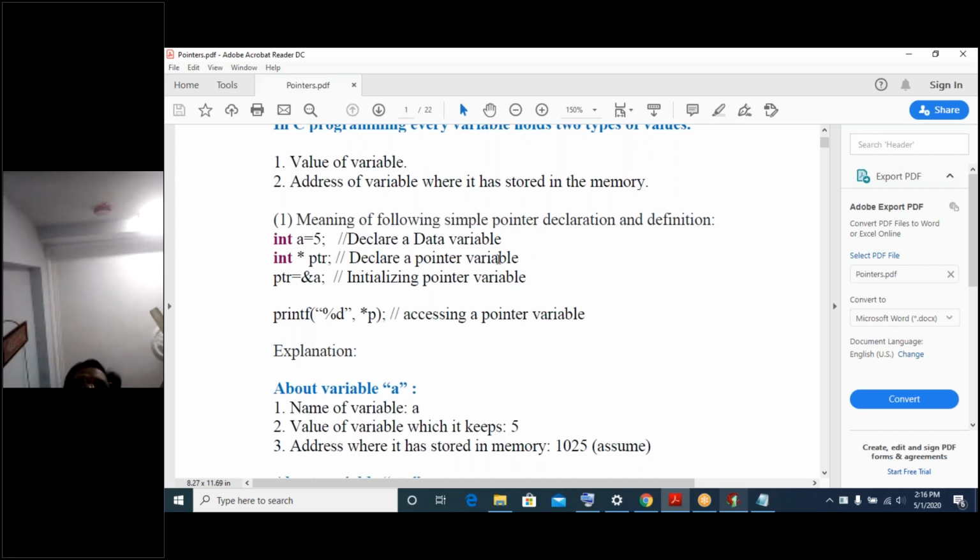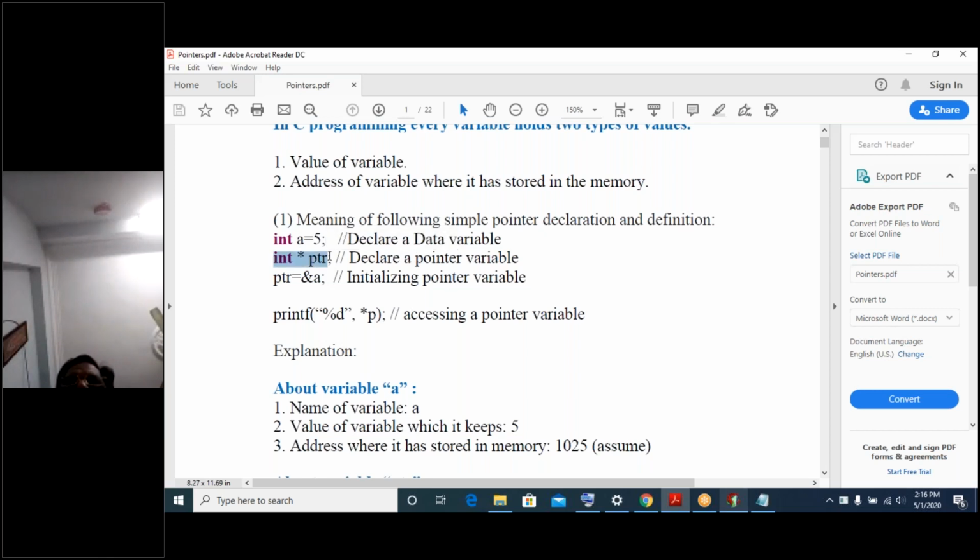The declaration syntax of the pointer variable is the data type, and it is mandatory to use an asterisk, which is nothing but a star, before the variable. If you create a variable prefixed with an asterisk or star, then we call it a pointer variable, as per the definition.